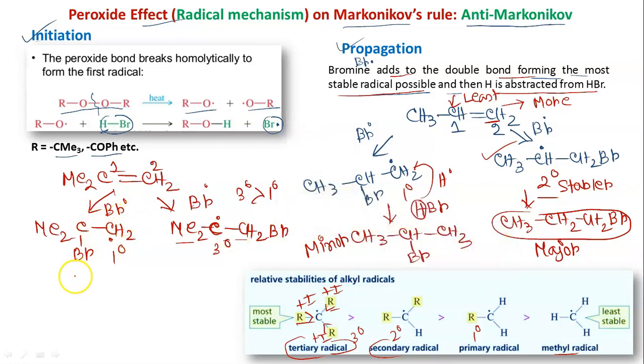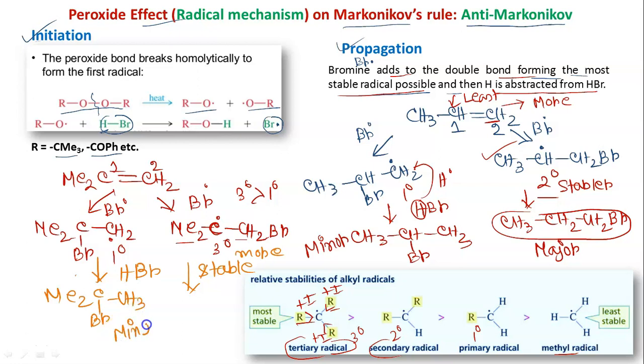So as it is more stable, next there will be HBr, more stable. So from this side we will get our major product, Me2CBr CH3. This is minor. And Me2CH CH2Br. This is major.